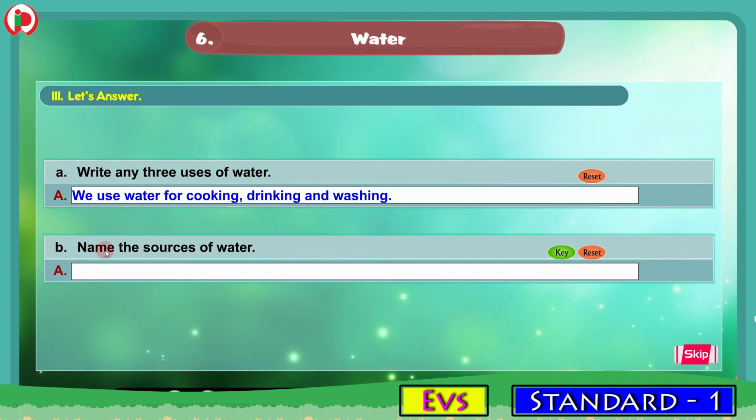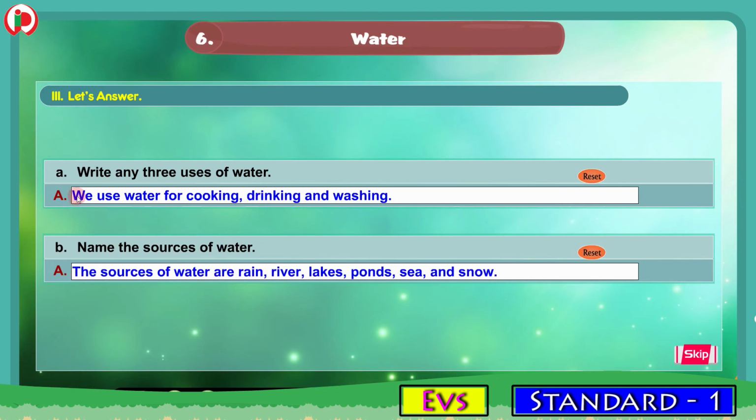B. Name the sources of water. The answer for this question is, the sources of water are rain, river, lakes, ponds, sea and snow. So children, these are the answers for the given questions. You can write these answers in your workbook.